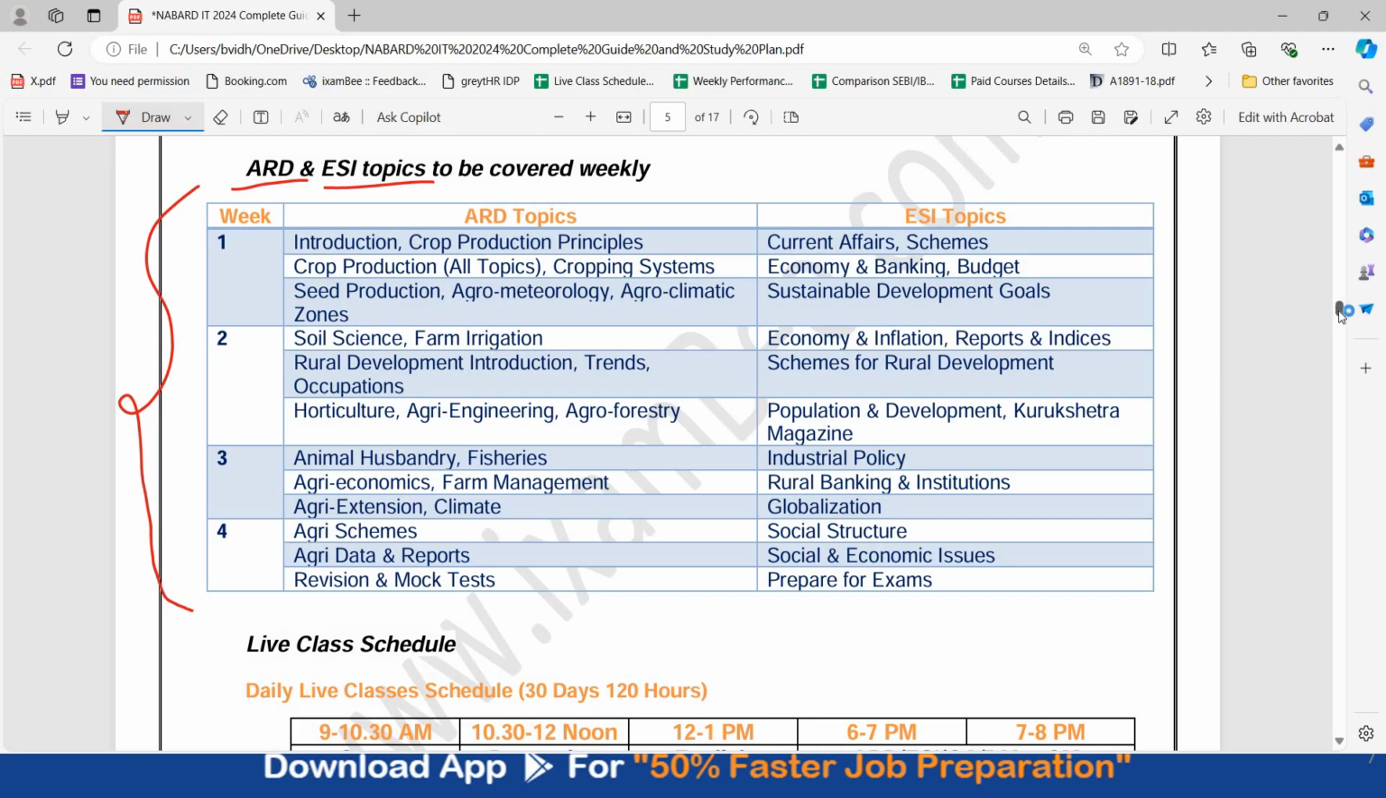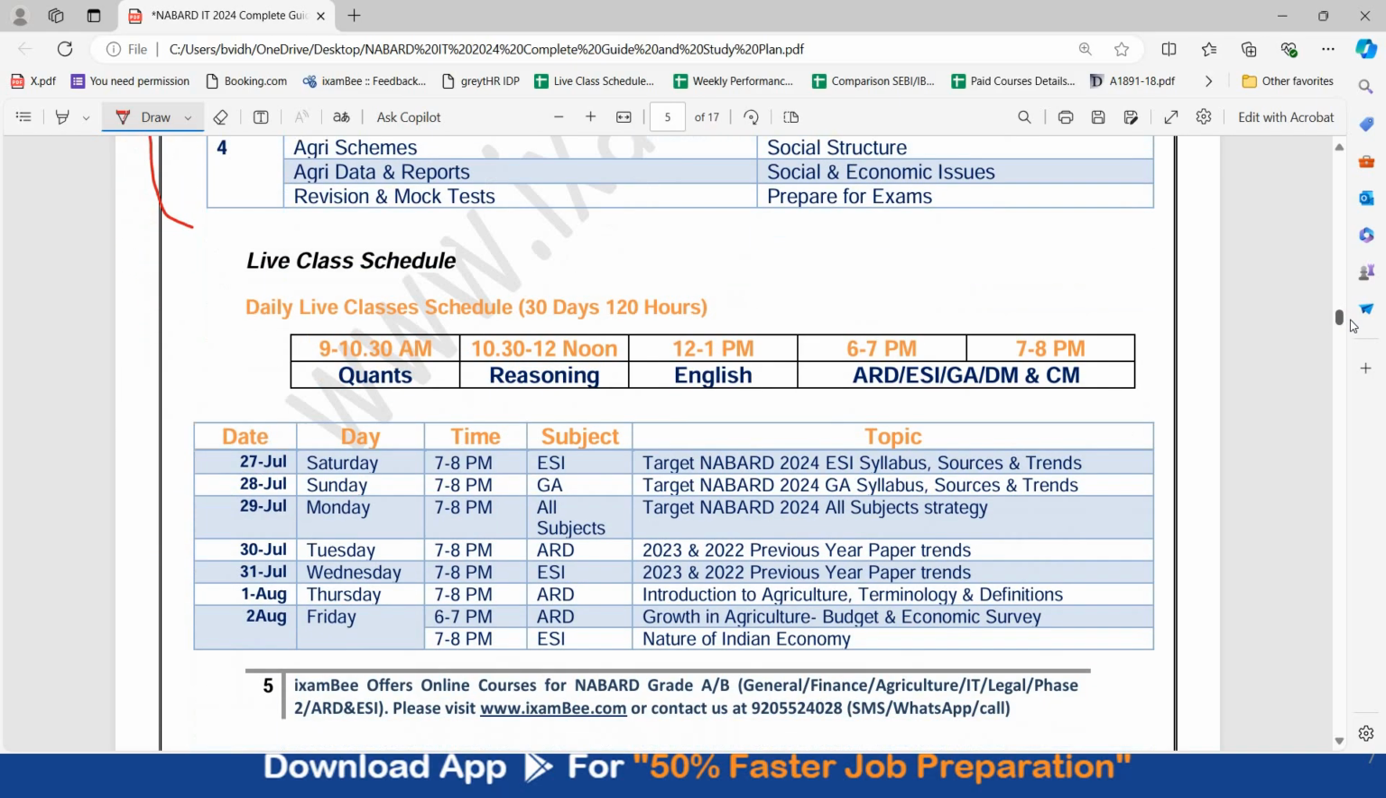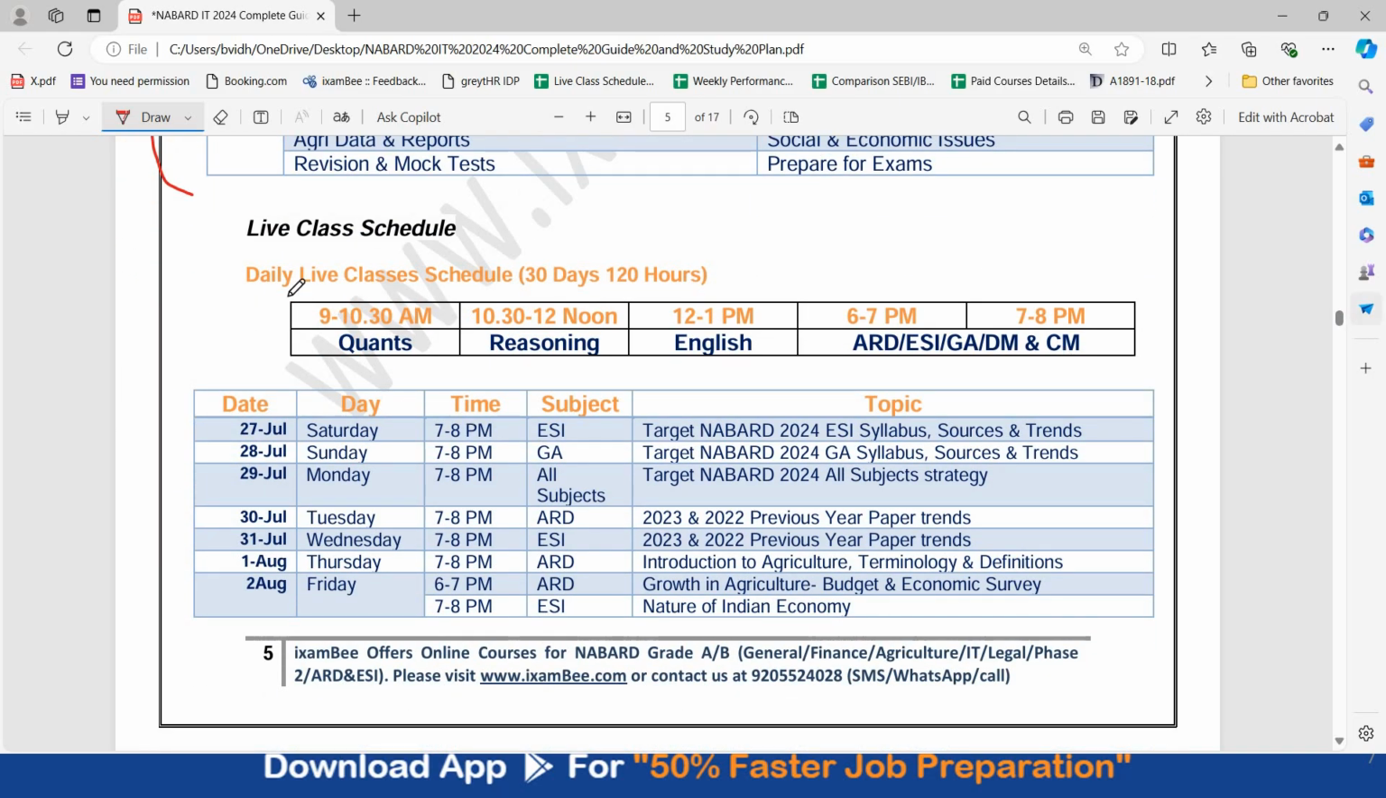Also you will see a live class schedule. Now you can join these live classes depending upon your requirement. This is a 30 days live class schedule starting from 31st of July. 9 to 10:30 am is quants class, 10:30 am to 12 noon is reasoning, 12 to 1 is English class, and then your ARD, ESI, GA, decision making and computer knowledge. These classes are from 6 to 7 and 7 to 8 pm.